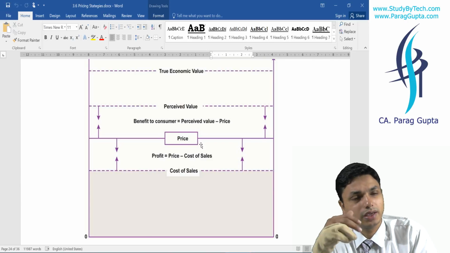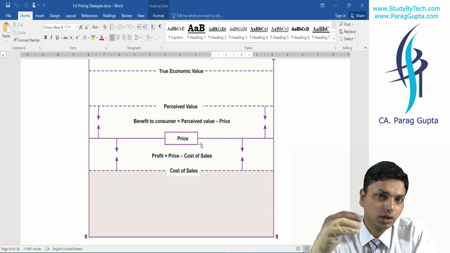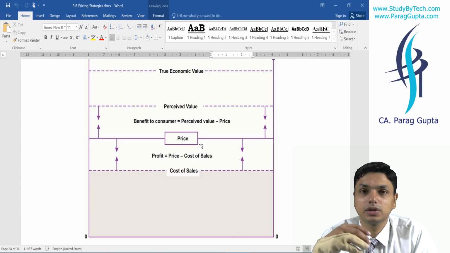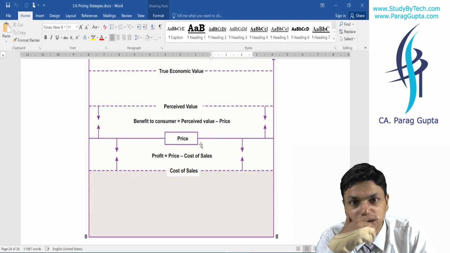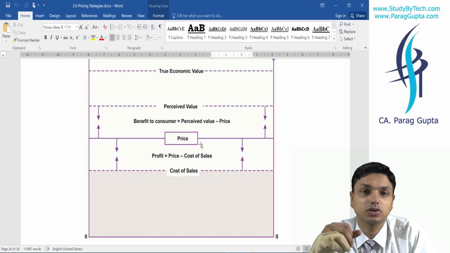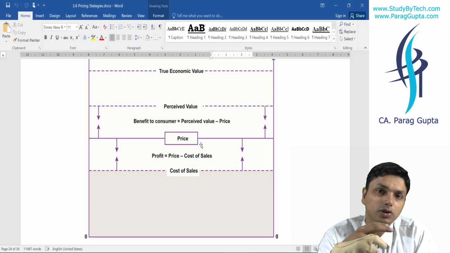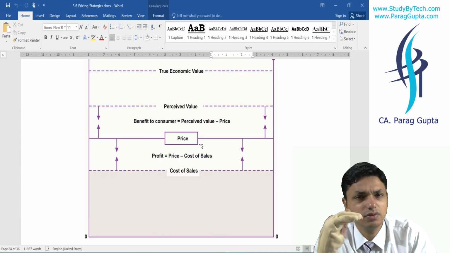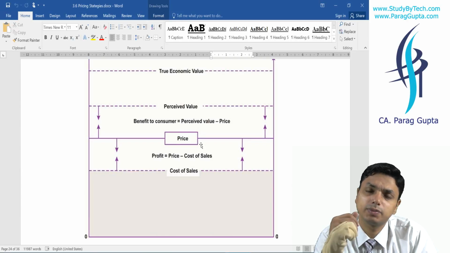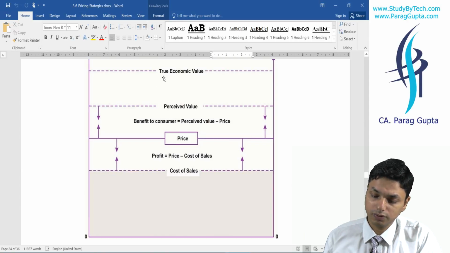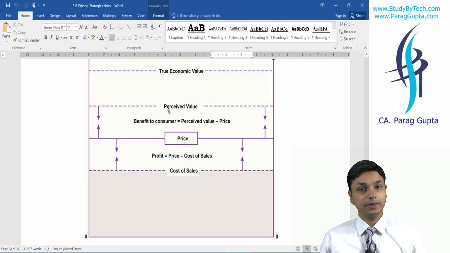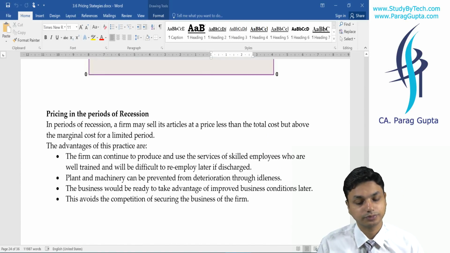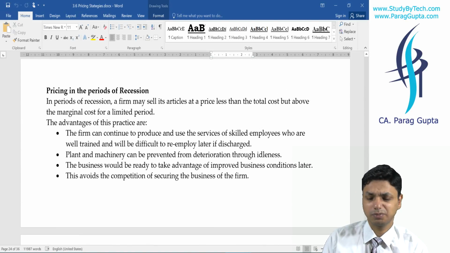The customer might think it is not actually 43,000, rather 41,000. That is a benefit for us, because we think from Yatra's price and believe that this is the value we are going to get. So true economic value is always greater than perceived value, and we need to set the price between cost of sales and perceived value. Our price shall be there. Rest is nothing more than this.